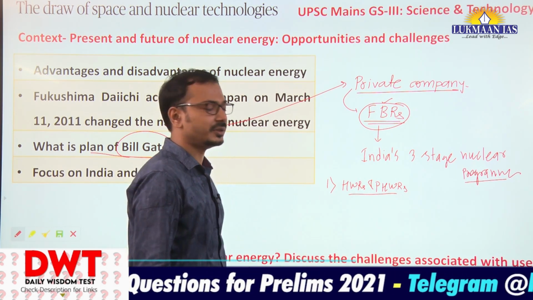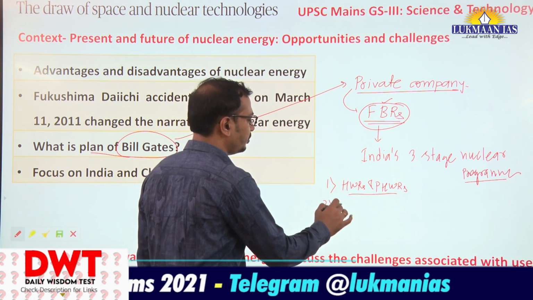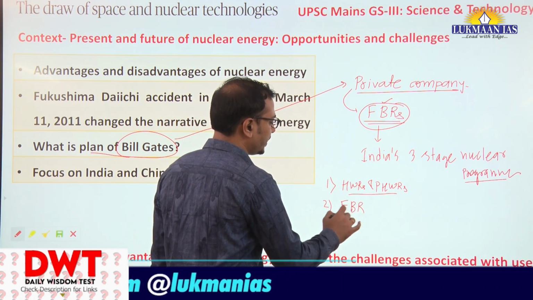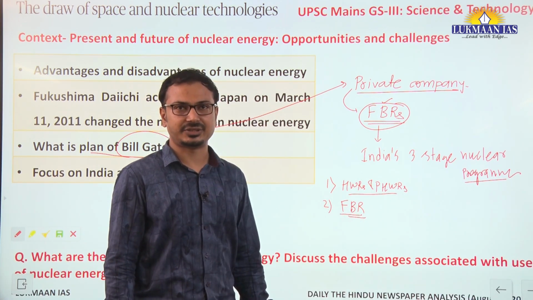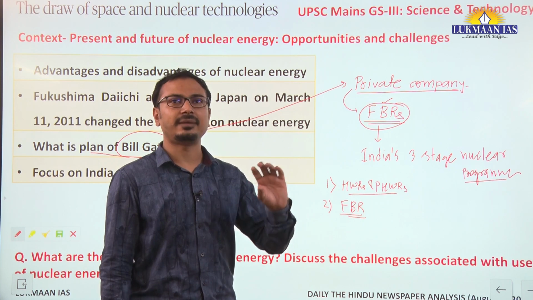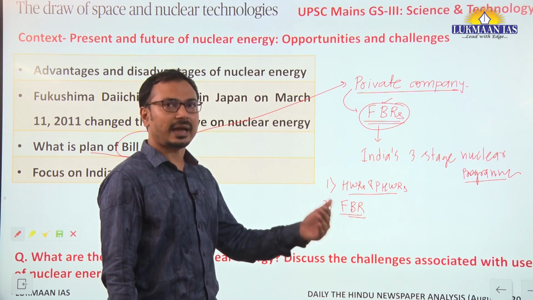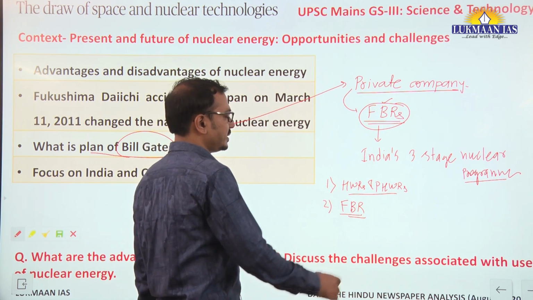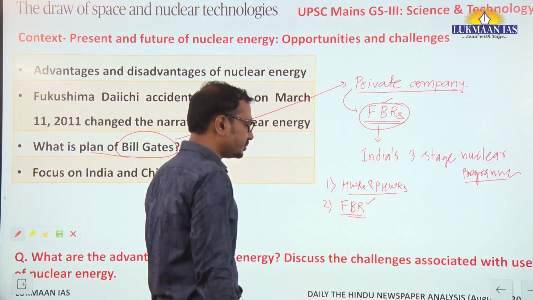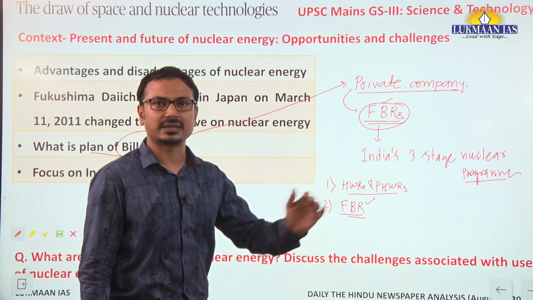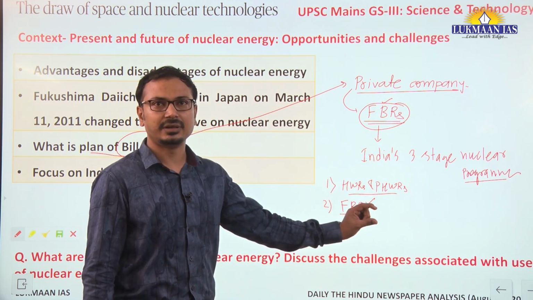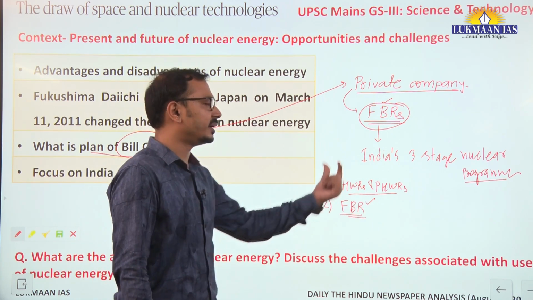The second is FBR technology, fast breeder reactors. At present, the prototype FBR reactor is in place. However, it has not gone critical, and such FBRs are to be established in India in the second phase.